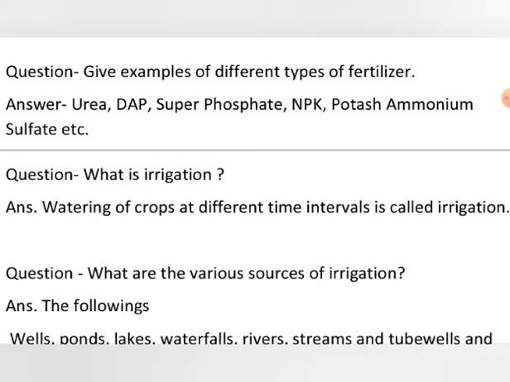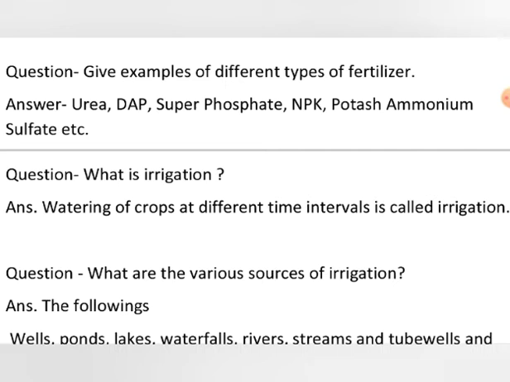Its formula is NH2CONH2. NH2CONH2 means it has nitrogen, hydrogen, carbon and oxygen in it, and it is rich in nitrogen because nitrogen is that component which is required by the plants very much for the synthesis of protein and for the growth.